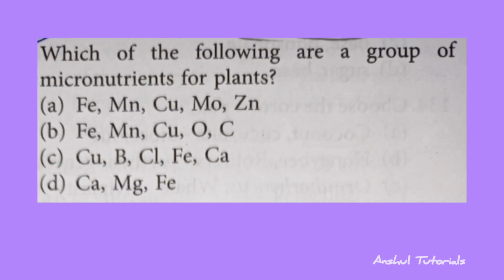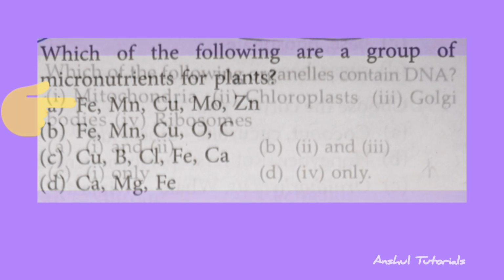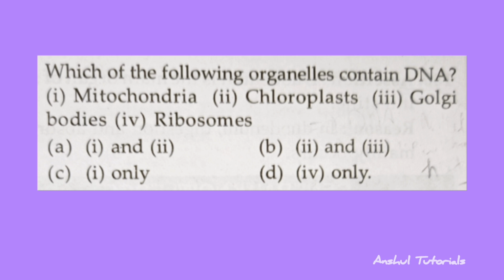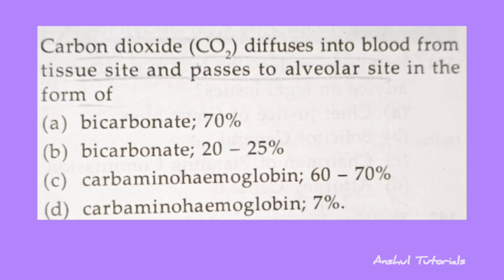The following are group of micronutrients for plants. So the correct answer is option A, that is iron, magnesium, copper, molybdenum and zinc. Contain DNA. So the correct answer is option A, that is 1 and 2, mitochondria and chloroplast. And the next question is carbon dioxide diffuses into the blood from tissue site and passes to alveolar site in the form of? So the correct answer is option A, that is bicarbonate, 70%.